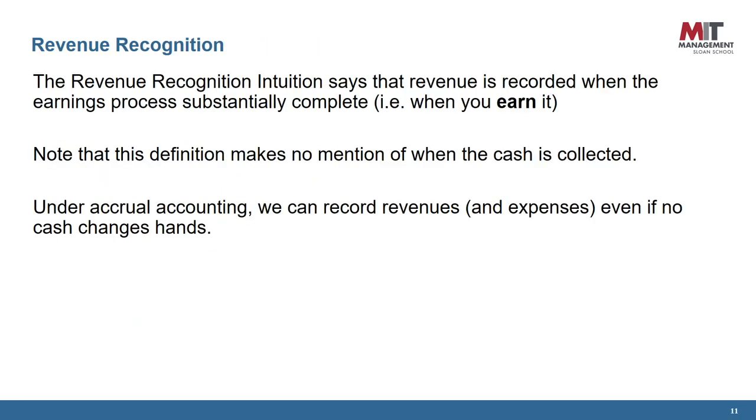For matching principle, you recognize expenses in the same period as the associated revenue. Let's discuss the concepts in a bit more detail. Revenue recognition deals with the issue: when do we exactly recognize revenue, and when do we define when a sale is made in accounting? The revenue recognition intuition says that the revenue is recorded when the earnings process is substantially complete. Note that this definition makes no mention of when the cash is collected. Under accrual accounting, we can record revenues and expenses even if no cash changes hands.